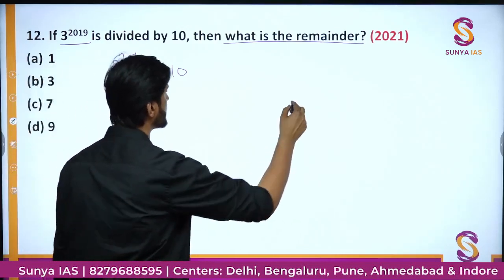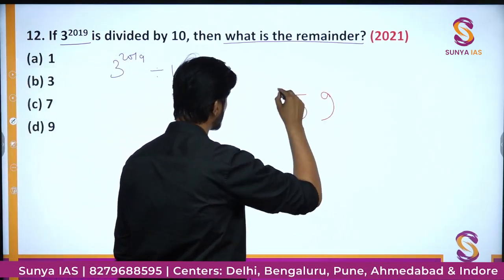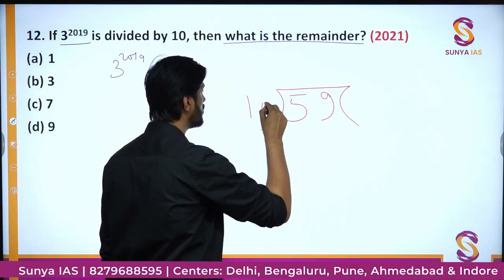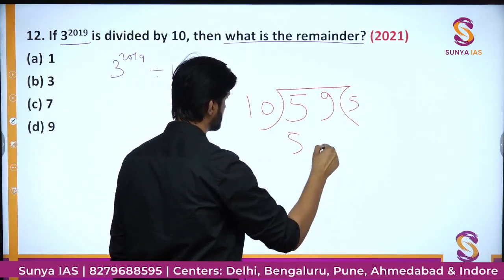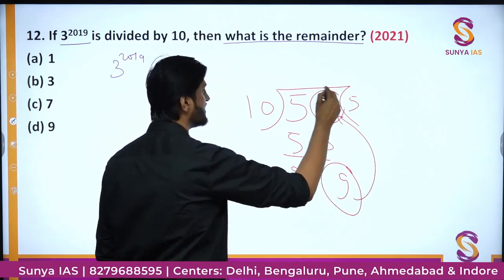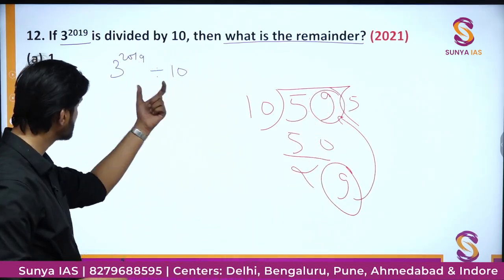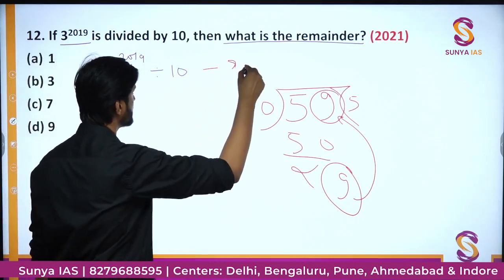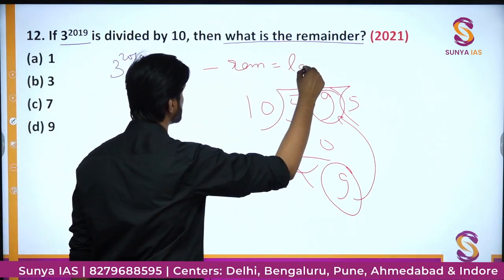Let us pick any number, let us take 59. When you divide it by 10, it will go perfectly 5 times, and you will have 9 as the remainder, and this remainder is nothing but the last digit. So when anything is divided by 10, the remainder is equal to the last digit.